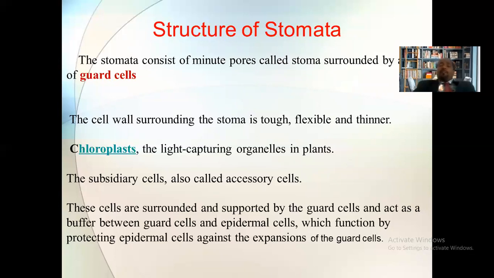The main and important thing we studied about the stomata is that these are small openings, small pores found in the epidermis, or epidermal layer, of the leaf as well as the stem. The main and important component of the stomatal complex is the stomatal pore. The second important component is the guard cell. And the third important component is the subsidiary cell.